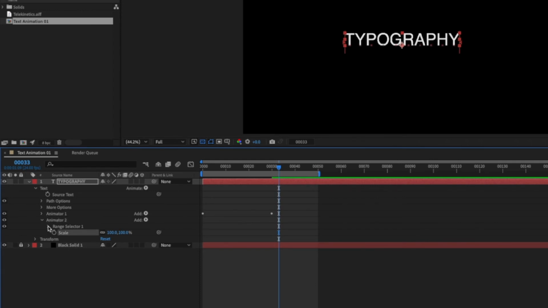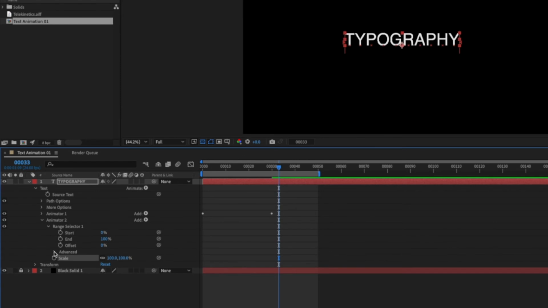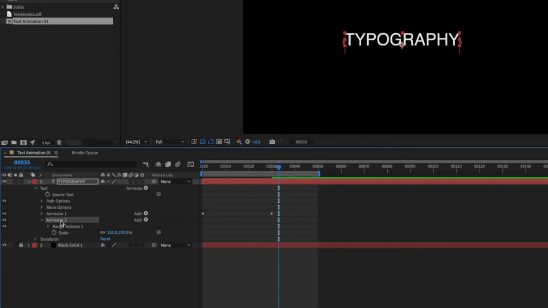I do have a range selector as well, and I also have an advanced tab in there. So don't get confused with this animator because this is completely different to the first one that I have in here. I'm going to scale this element right here, starting at frame 30 or 40, and I'm going to increase my range, let's say to 90.